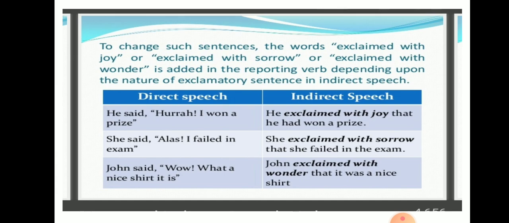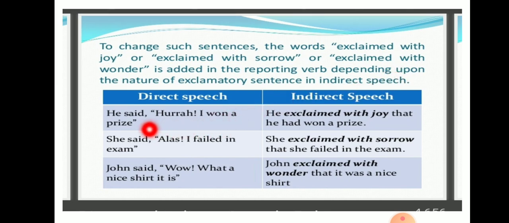To change such sentences, the words exclaimed with joy, exclaimed with sorrow, or exclaimed with wonder are added to the reporting verb depending upon the nature of the exclamatory sentence in indirect speech. So said or said to is changed into exclaimed with sorrow, exclaimed with joy, or exclaimed with wonder in an exclamatory sentence.